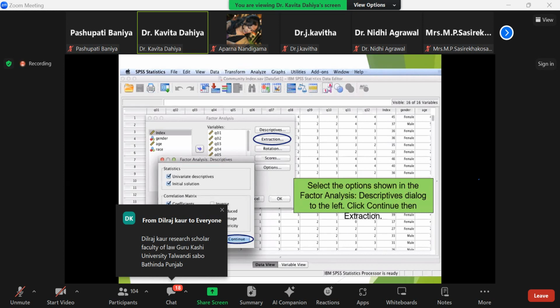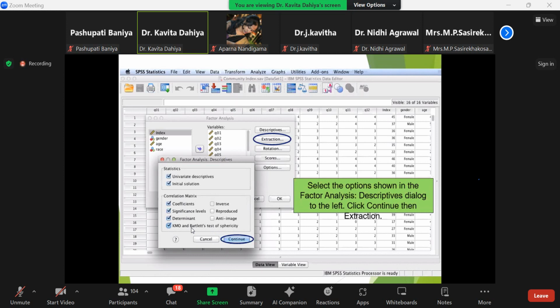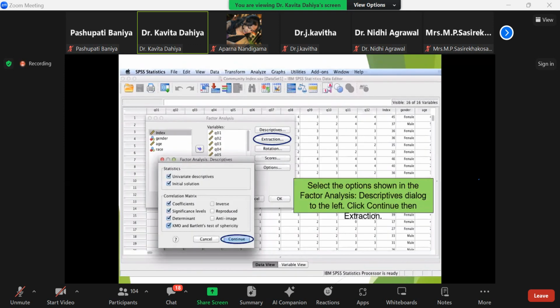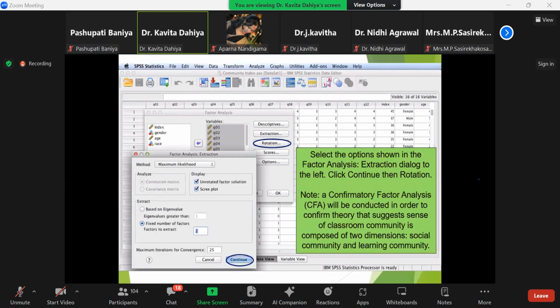Significance level is important. Determinant and KMO value, as we have discussed in the theoretical aspect, are again very important. You need to click on that, because this will tell you whether your data is significant or not. Again, click on continue. After that, click on extraction, where the extraction button will give you a pop-up box, with maximum likelihood, unrotated factor solution,